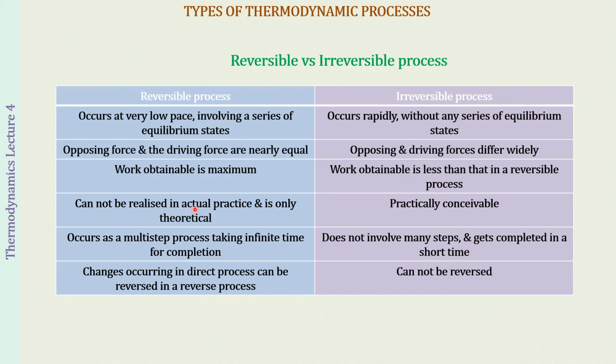The reversible process cannot be realized in actual practice, it is a theoretical concept, whereas the irreversible process is practically conceivable. Reversible is a multi-step process. It takes infinite time for completion. The irreversible one does not have many steps and gets completed in a short time. In the reversible one, the changes which are happening can be reversed in the reverse process. Just go one step back and you can reverse it very easily, whereas in the irreversible there are no steps, so you cannot reverse the process, right? So I hope now this concept is very clear to you people.